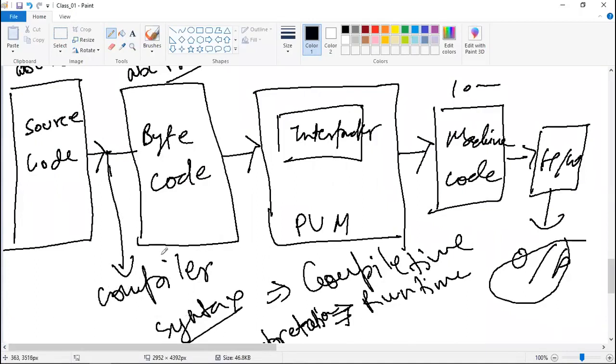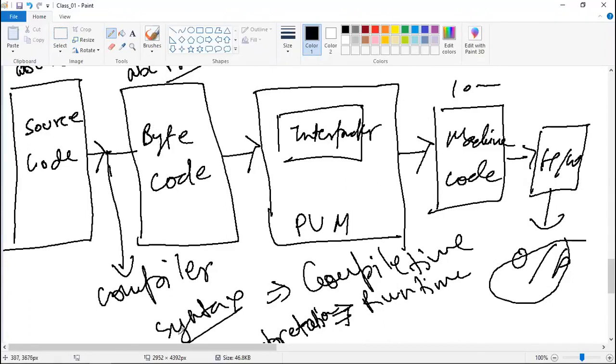The compiler in Python checks only the syntactical errors. If you don't have any syntactical error in your code, then this source code will get converted into the bytecode. And if you have any syntactical error, then it will not convert to bytecode. It will throw you the error saying at which line the error is.